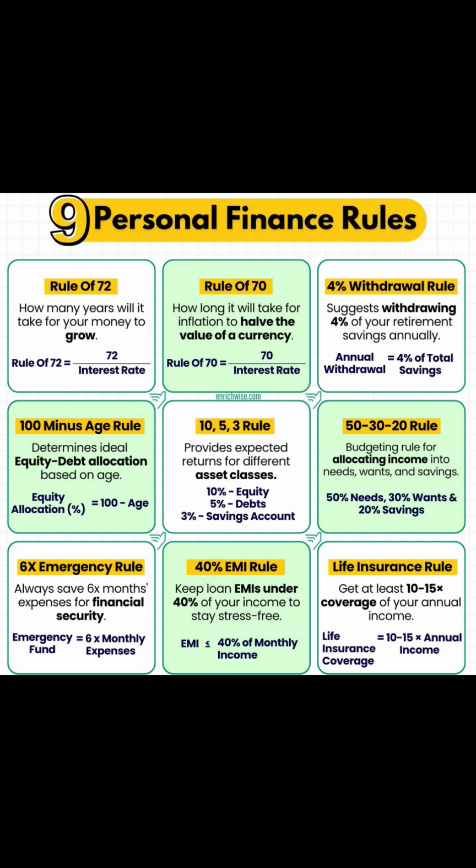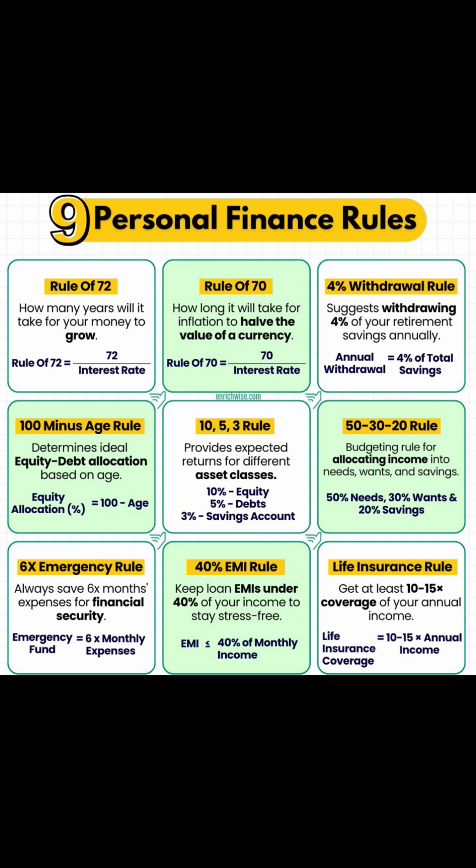Next is the rule of 70. How long will it take for inflation to halve the value of currency? Rule of 70 is equal to 70 divided by the interest rate. The 4% withdrawal rule suggests withdrawing 4% of your retirement savings annually. Annual withdrawal is equal to 4% of your total savings.